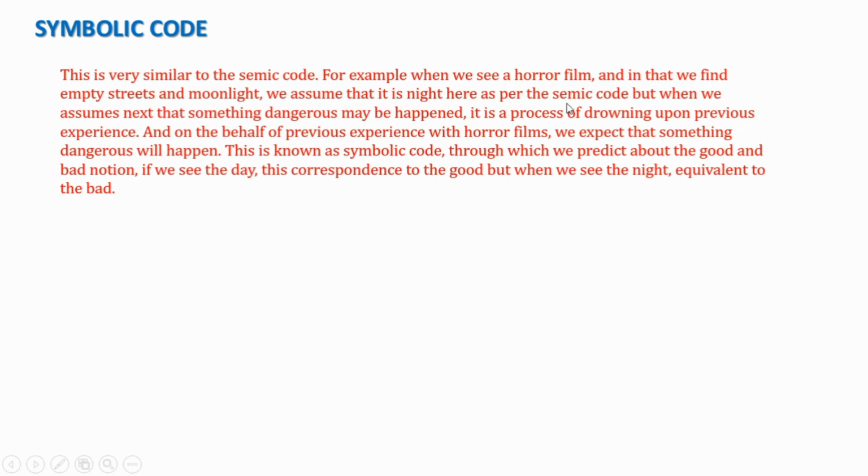And here, as per the semic code, what do we guess? We guess that it may be a dangerous situation, because we draw upon previous experience, on what we have seen in horror films, and then we expect that something dangerous is going to happen over here, right? This is known as a symbolic code.